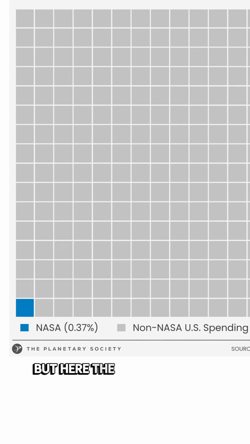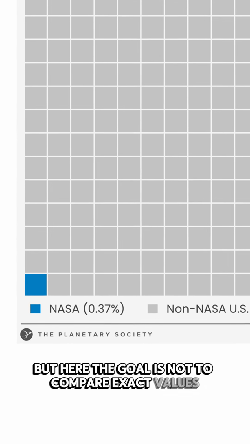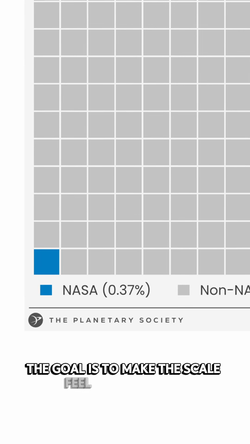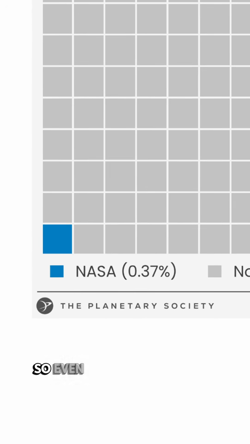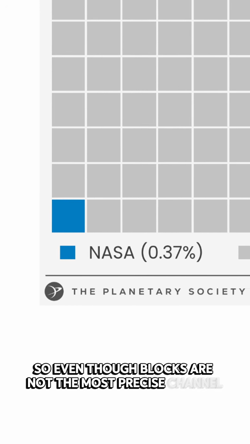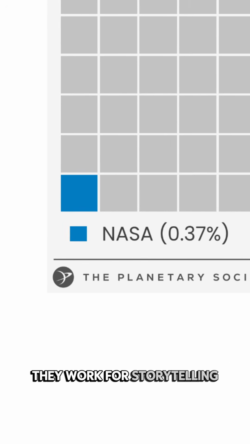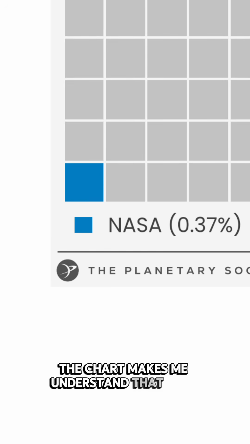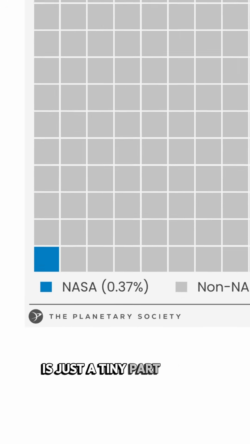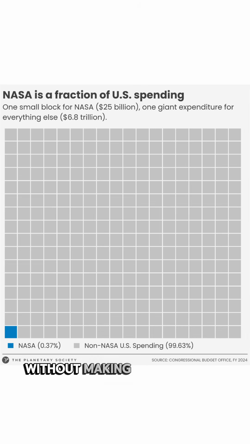But here, the goal is not to compare exact values. The goal is to make the scale feel more obvious. So even though blocks are not the most precise channel, they work for storytelling. The chart makes me understand that NASA is just a tiny part of the total budget without making me calculate anything.